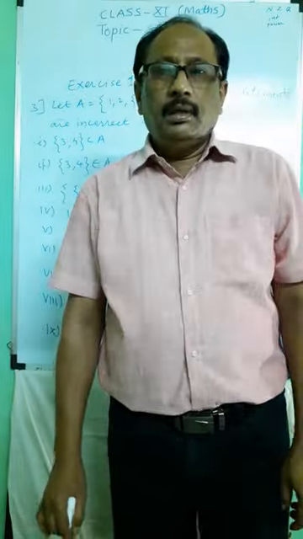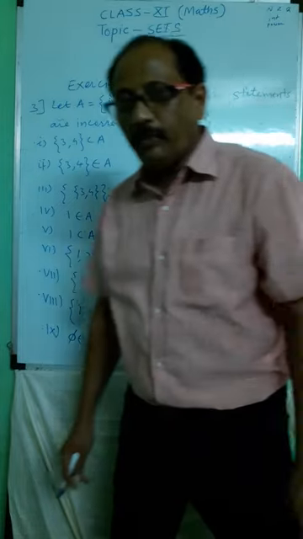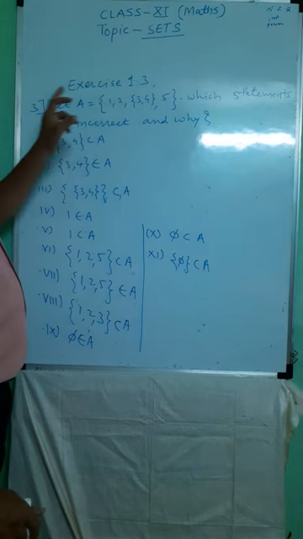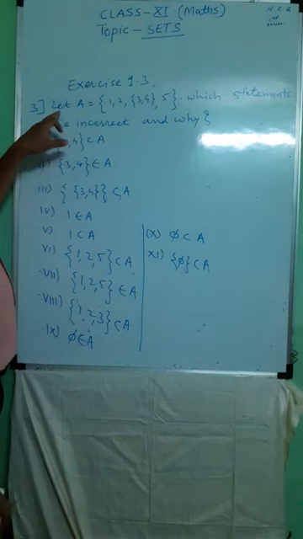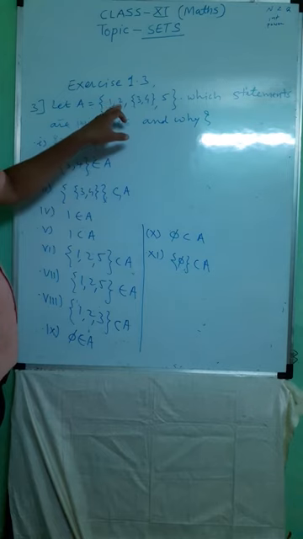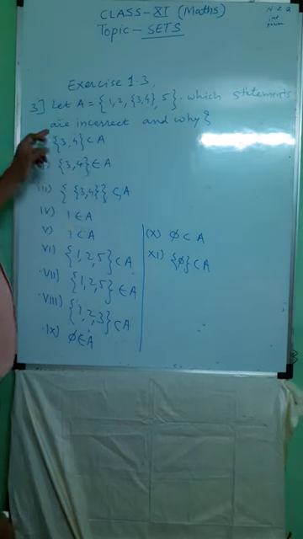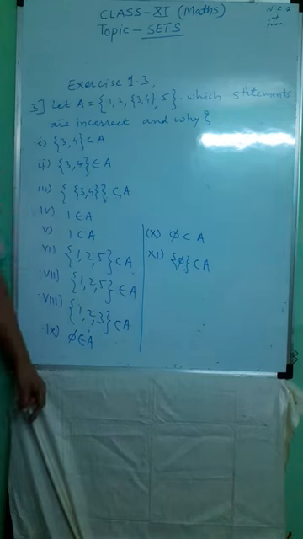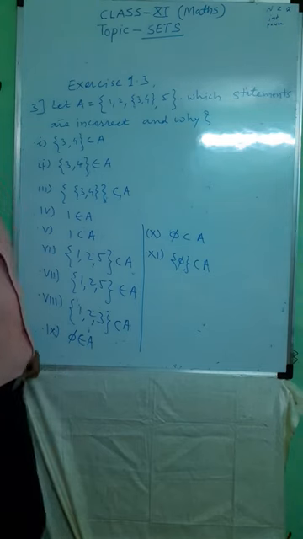Dear students, we take one example from exercise 1.3. In exercise 1.3, we take question number 3. Let A be the set containing elements 1, 2, the set {3, 4}, and element 5. Then which statements are incorrect and why? We have to give justification why they are incorrect.